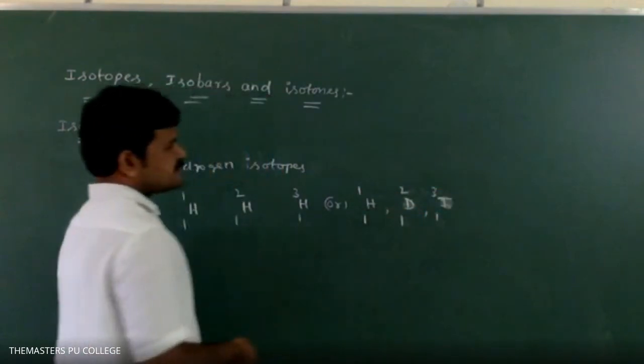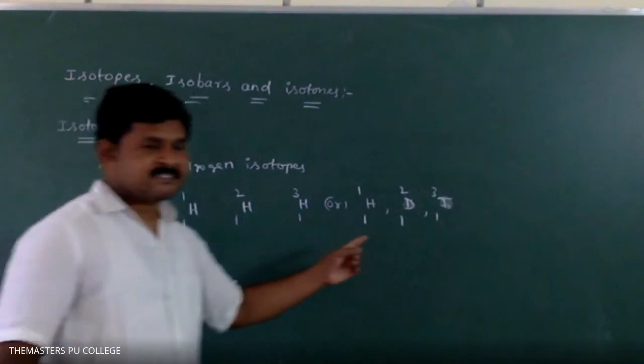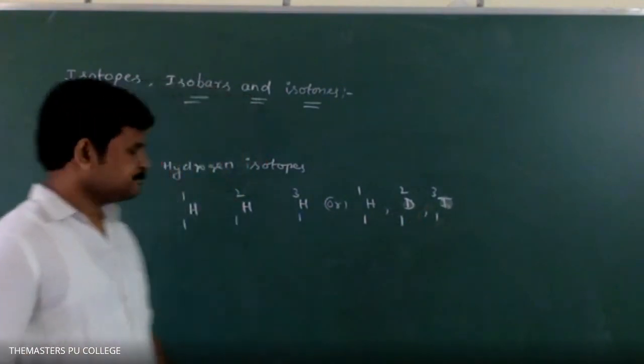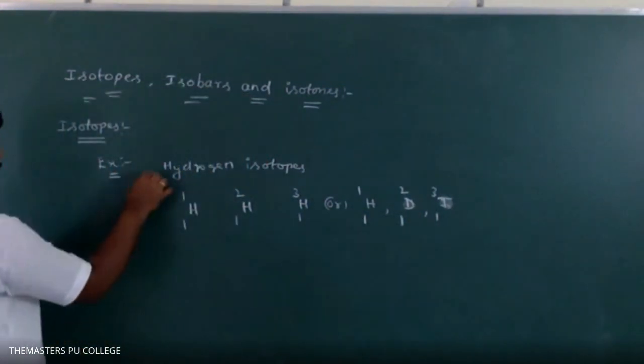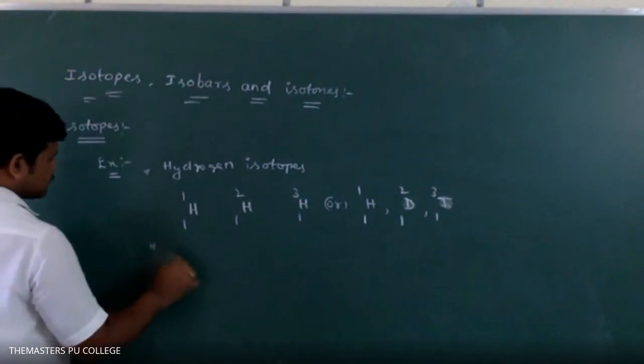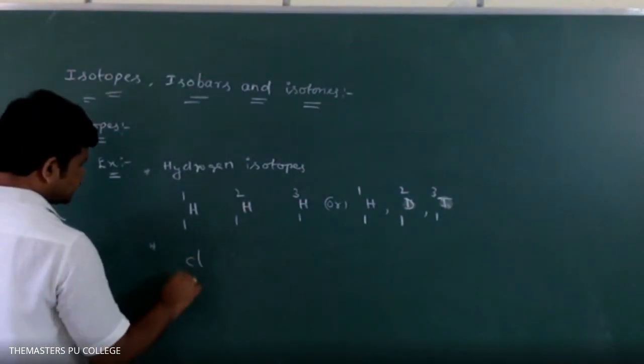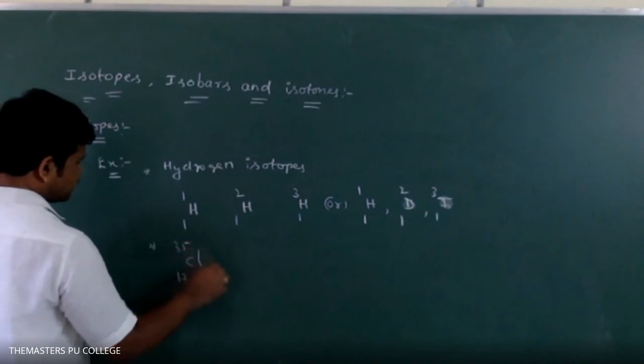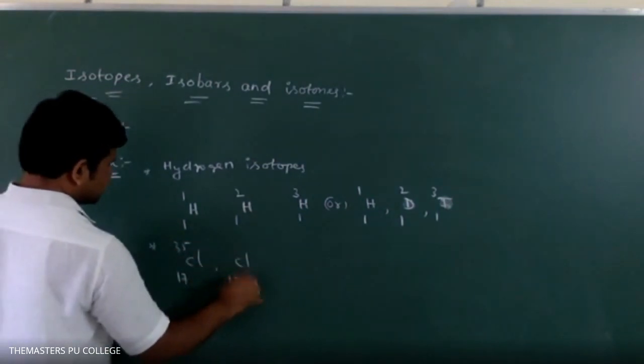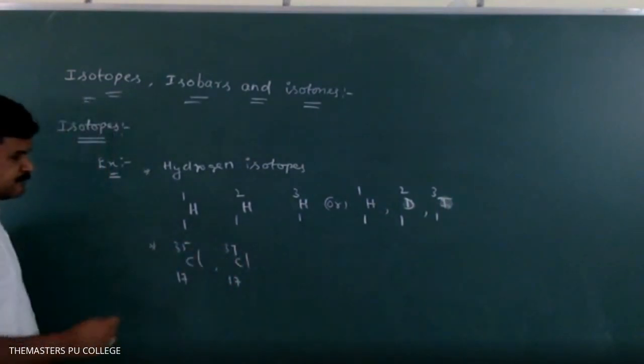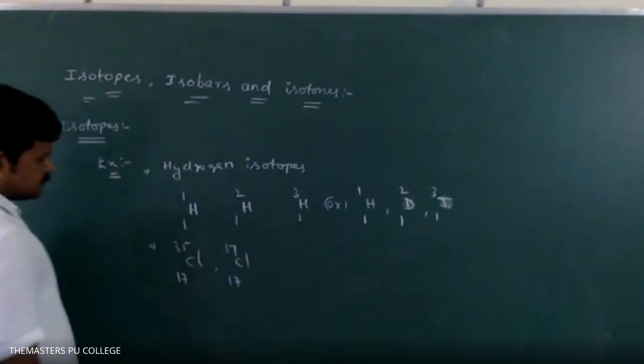So these we can also write as H, D, T. The second one is chlorine isotopes: Cl-35 (17) and Cl-37 (17). Okay.